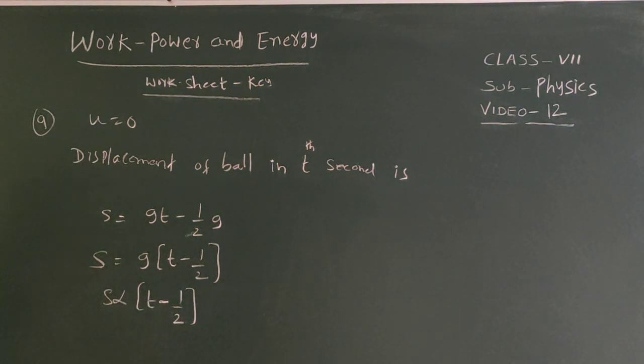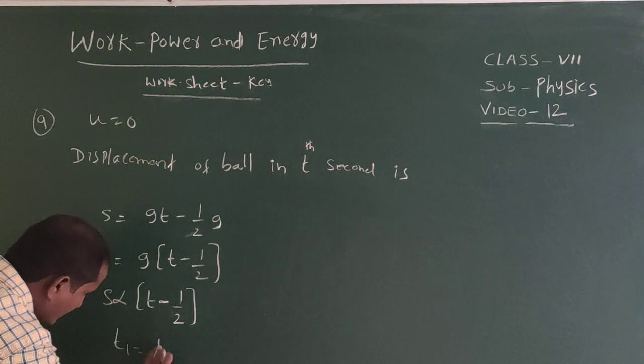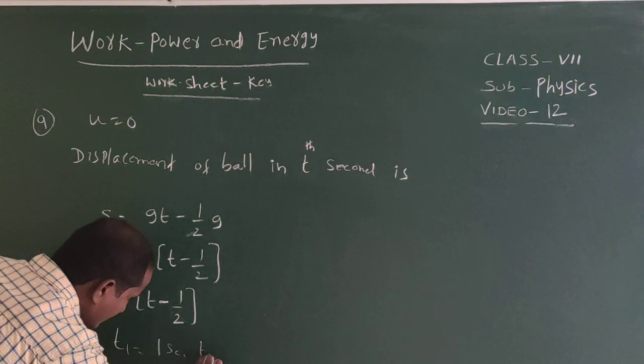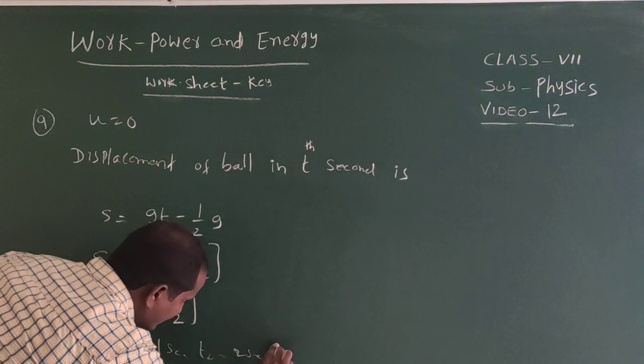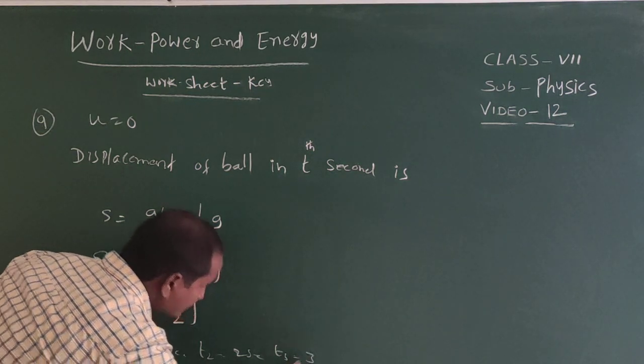So here S1 is to S2 is to S3. In the first one T1 equal to 1 second, T2 equal to 2 seconds, and T3 equal to 3 seconds.